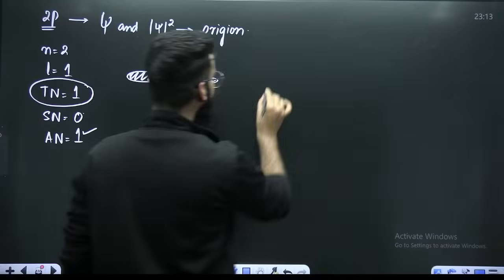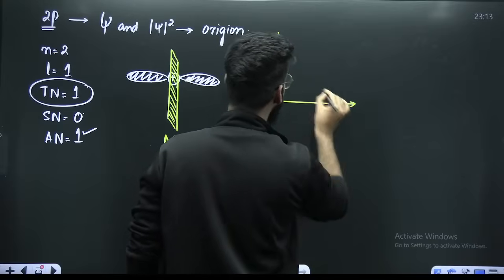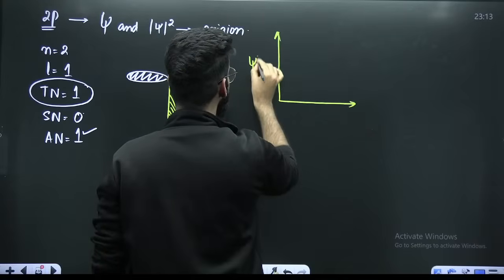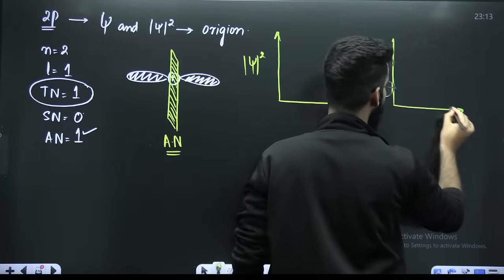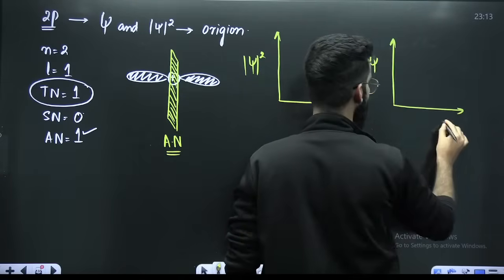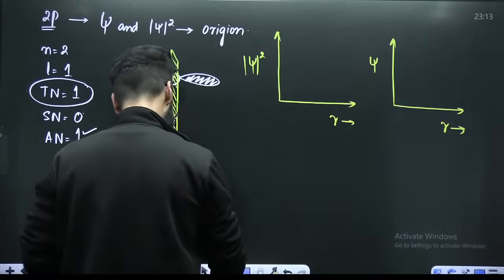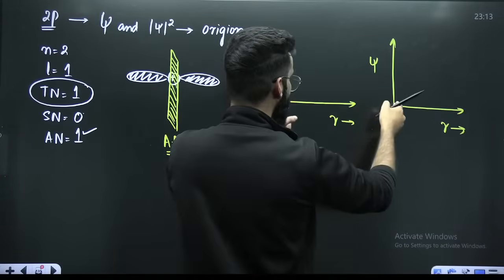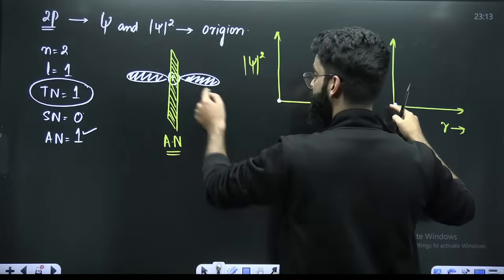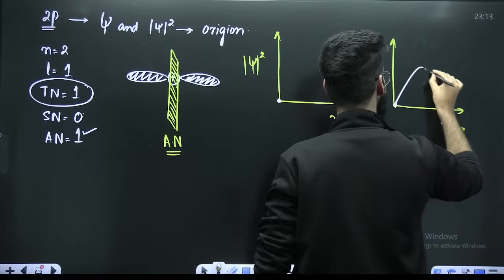Okay. Now, if you have to make the graph between psi square versus r and psi versus r, you can do that. I told you these graphs start from origin, from here. So already you are representing a node. Perfect. Now this goes up, comes down.